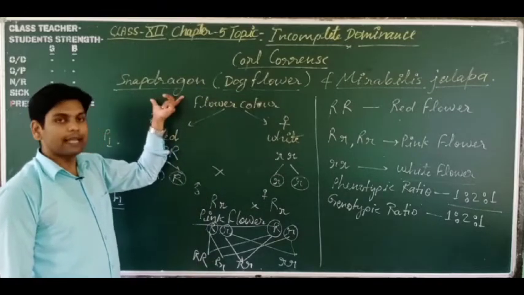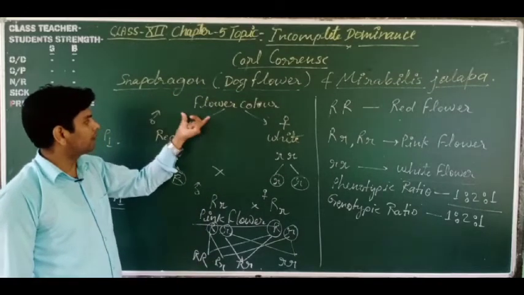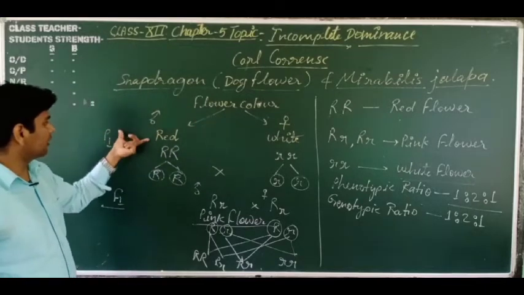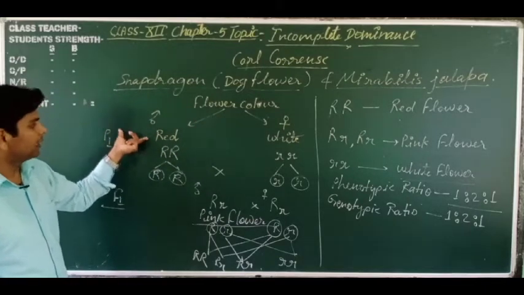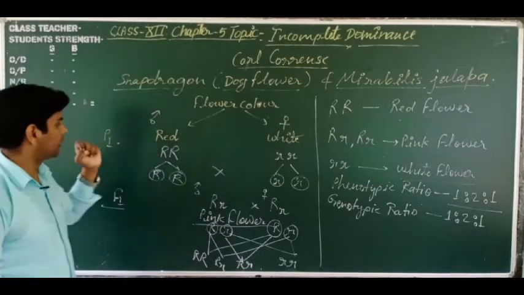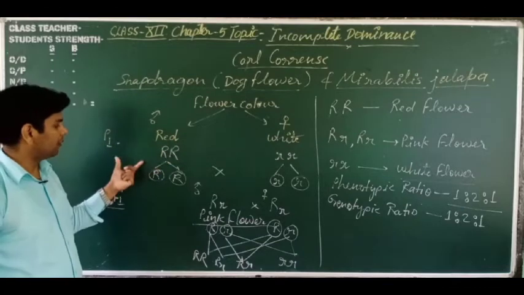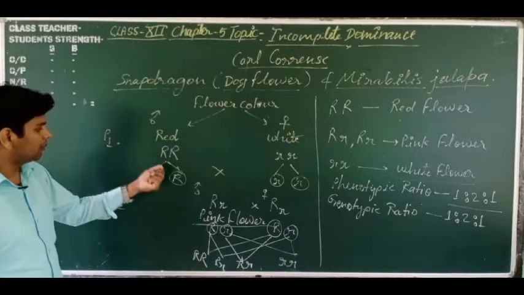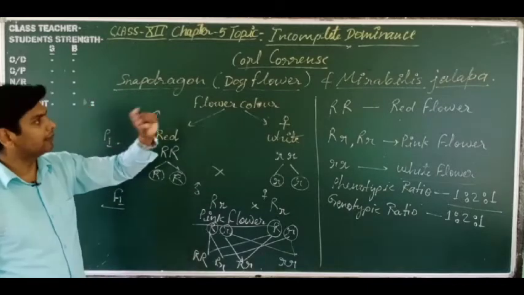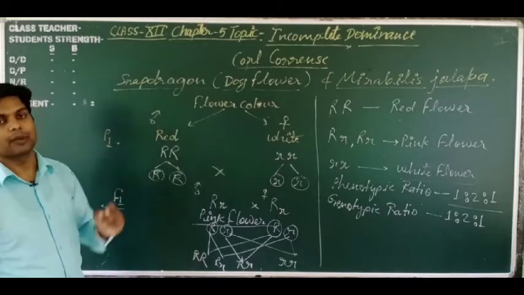Dear students, this is surprising for the queries: if we perform the cross between two pure parents of a snapdragon on the basis of the character flower color, he has taken one red flower color plant and a second white flower color plant. So this is male and female. He made the cross between these two. In the F1 generation, pink color appeared. So that is why incomplete dominance is the exception to the law of dominance.